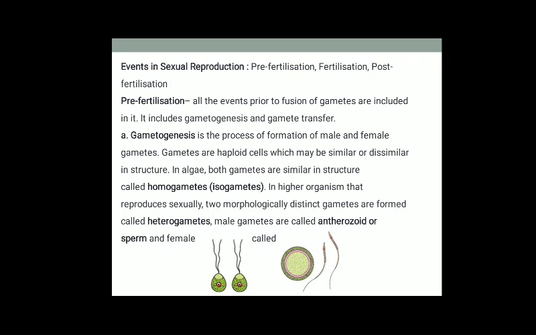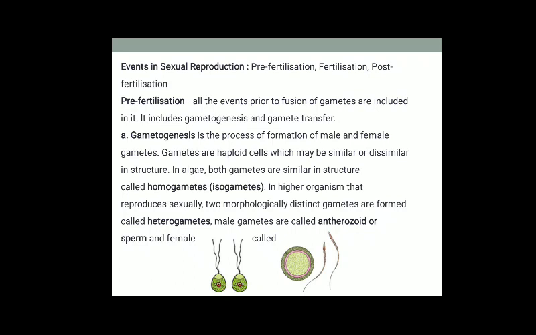Then events in sexual reproduction. The organisms that undergo sexual reproduction have mainly three events: pre-fertilization, fertilization, and post-fertilization. Pre-fertilization: all the events that occur before the process of fertilization, or before the fusion of gametes, we call pre-fertilization, which includes gametogenesis and gamete transfer.